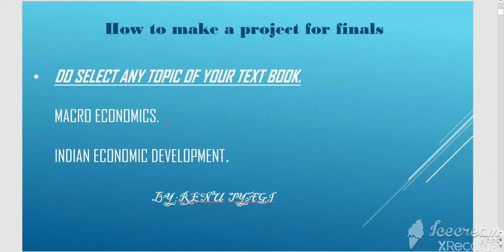If we talk about Indian economic development, children, you can go with sustainable development. You can go with infrastructure. You can go with rural development. You can go with the Indian economy at the time of independence, on the eve of independence. So there are so many topics, children, in your two books. Go with any topic which you like the most.